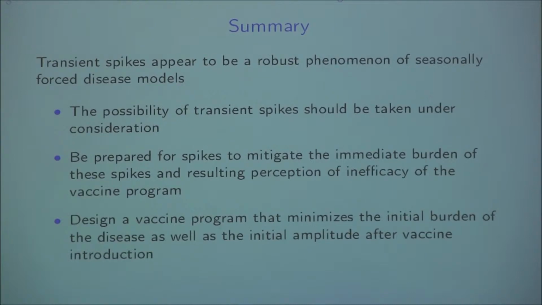And then finally, probably for mathematicians like us, one should try to design a vaccine program that not only minimizes the initial burden, the short-term burden, but also minimizes the height of the initial amplitude, so that the transient spikes are not very high. So that means the burden will not be really bad.